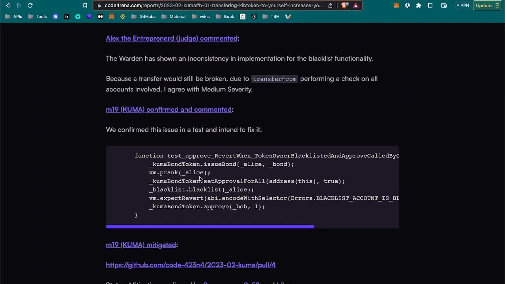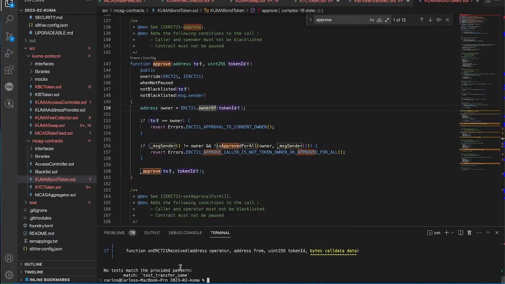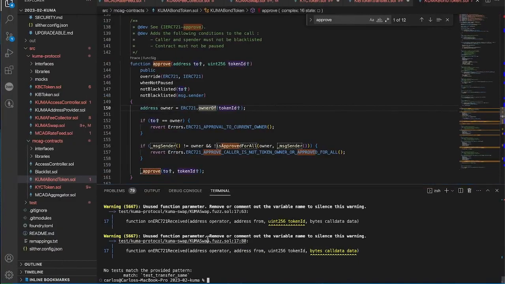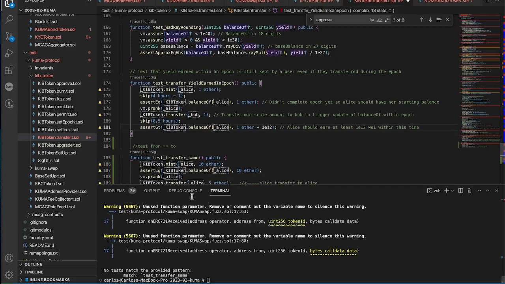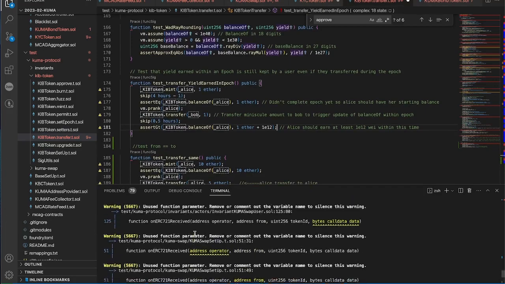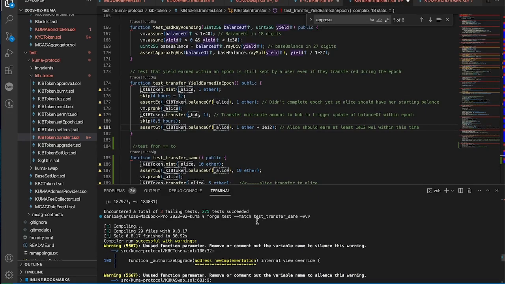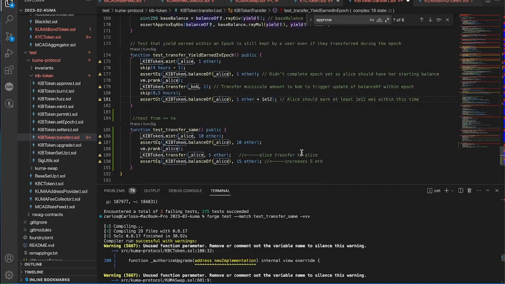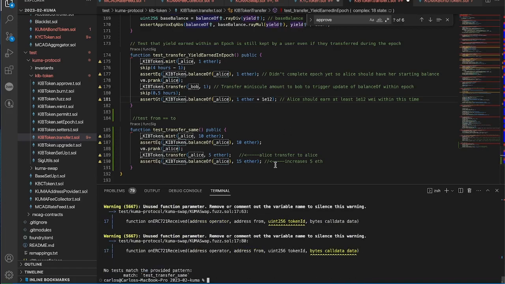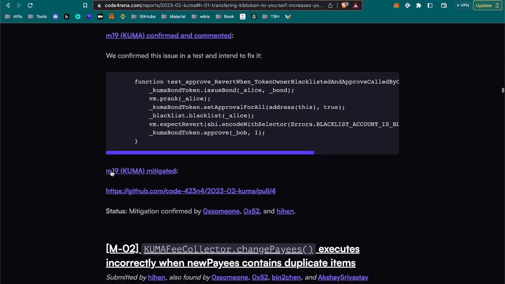Again, it's nice to see they are adding the test as the proof of concept to prove it. I wonder if it ran the previous one. It did. Not as much. Oh, what? Didn't match the test? Why? Test transfer same. And what did they run? I don't know. Seems the same. Okay, never mind. But this should work. Probably there's some weird thing I'm missing there. But that's okay. Let's go on with the issues.